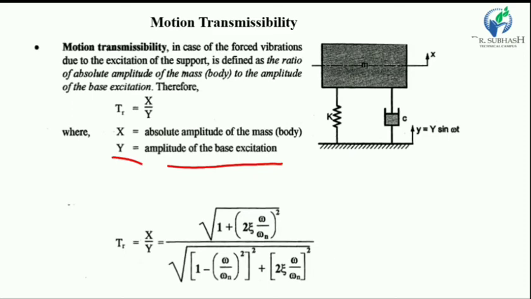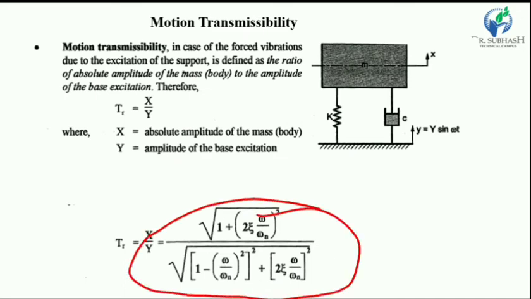So motion transmissibility is the ratio of the amplitude of the vibrating body and the amplitude of the foundation. So X upon Y. This ratio is defined as the motion transmissibility. So according to that, X upon Y, as we know the